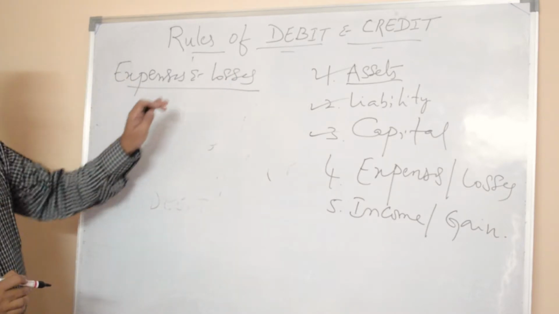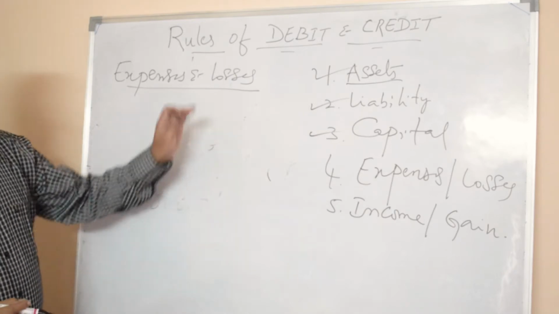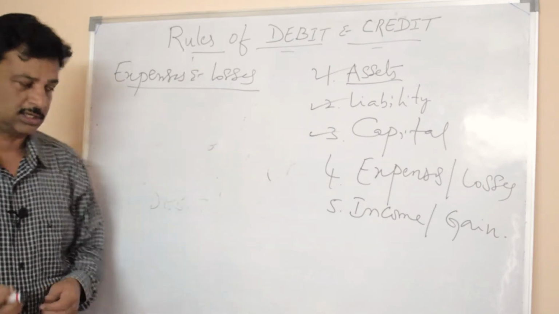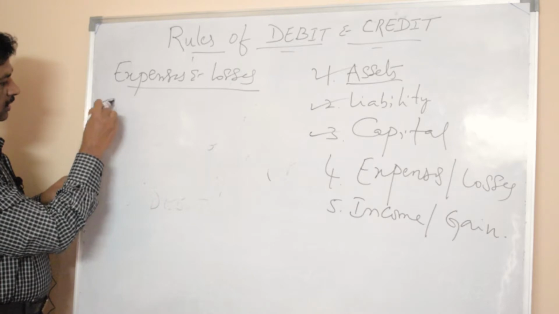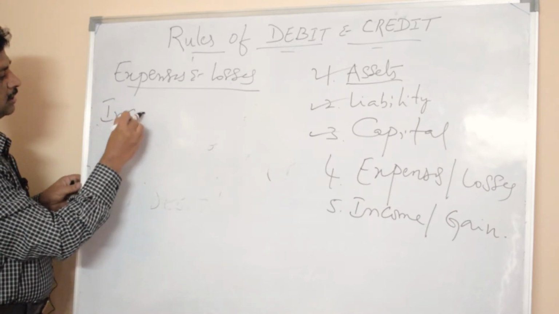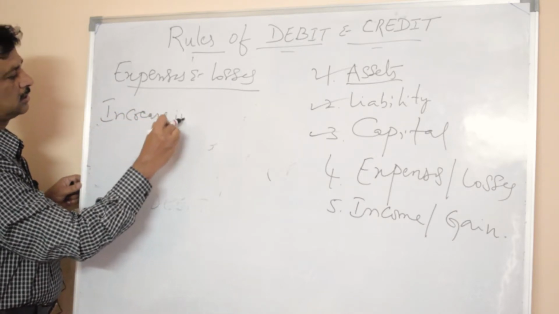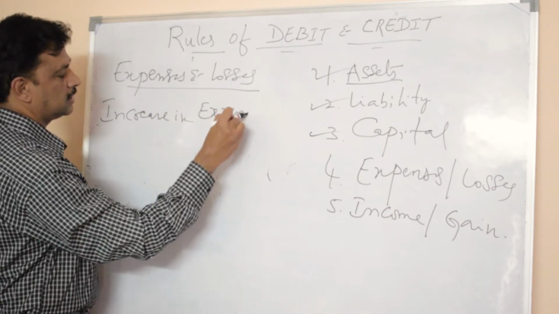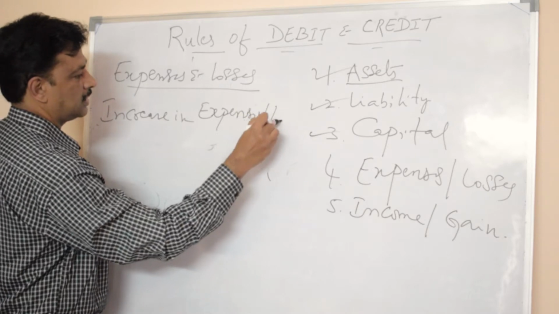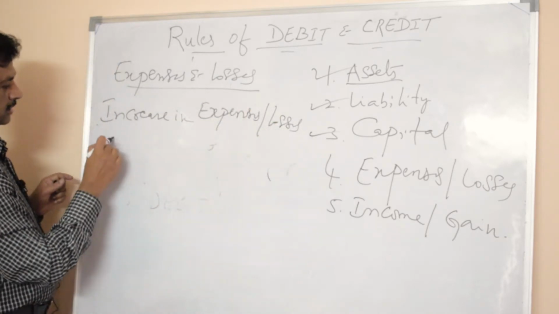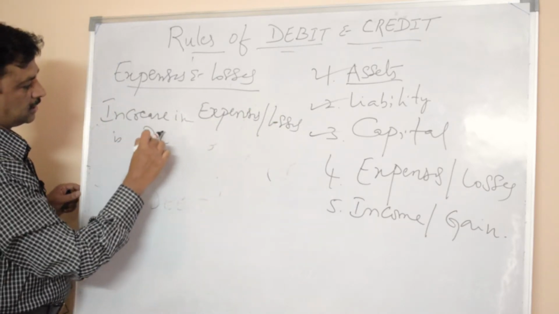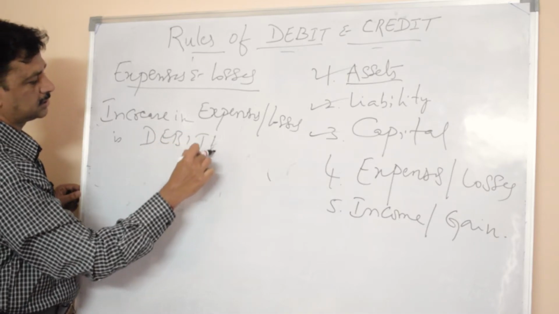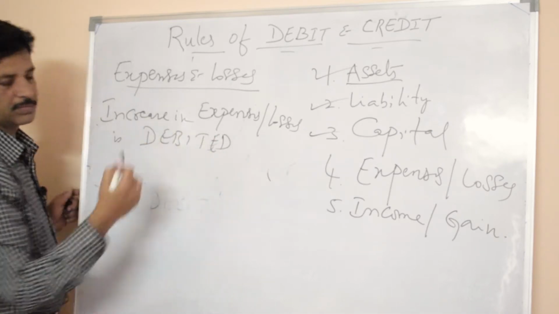For recording expenses and losses, according to the rules of debit and credit, increase in expenses and losses is debited.